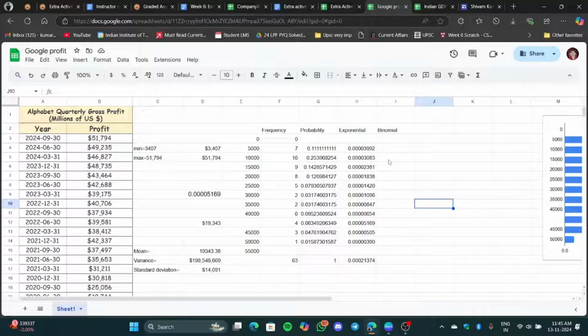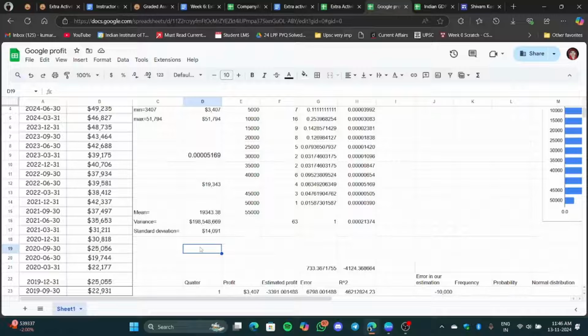Binomial is also not going to work over here, but sir said that we know it's not going to work, still check where it contradicts, and the contradiction is over here. You can see this is the mean, which is around 9,343, and this is the variance. So Rahul calculated the probability.